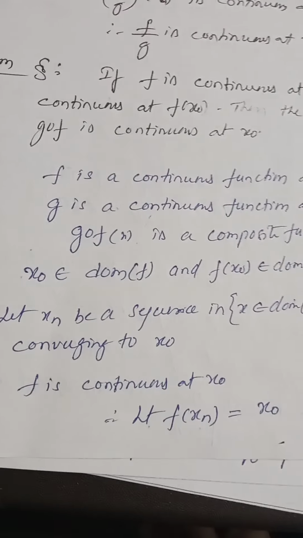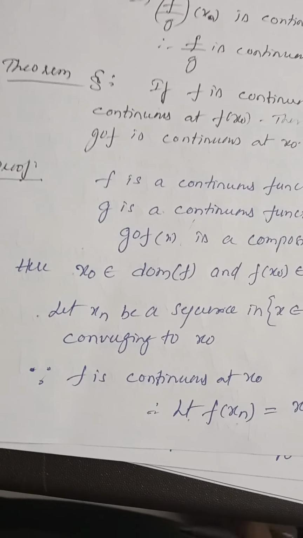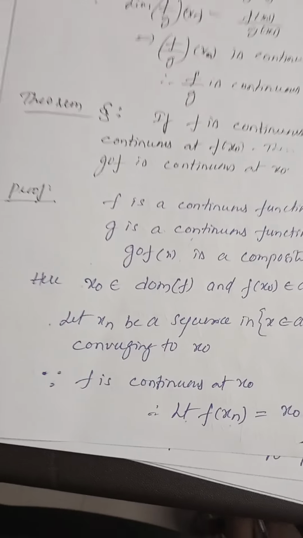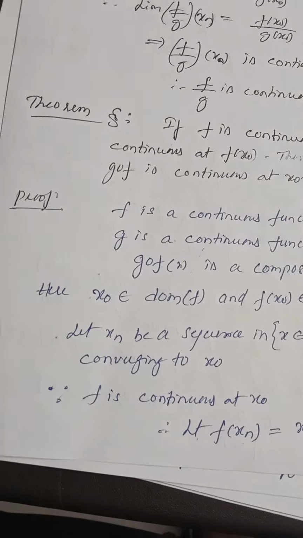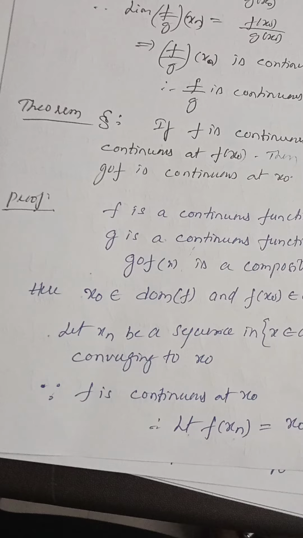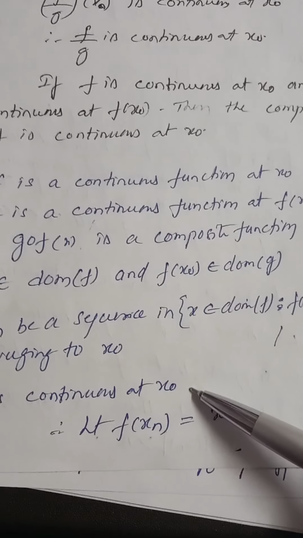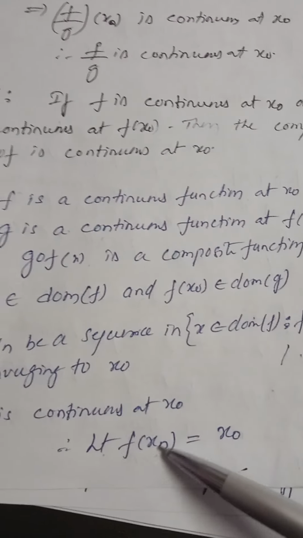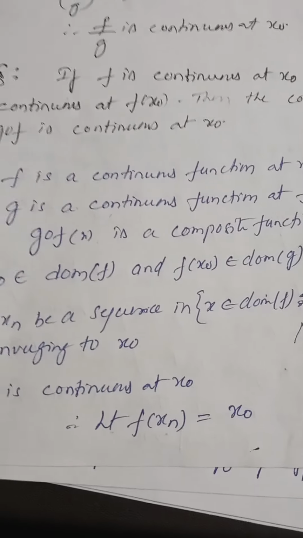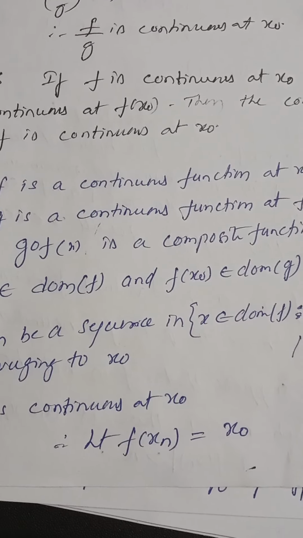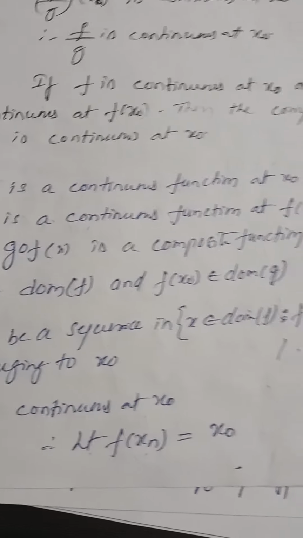We know that every continuous function is convergent. That means there is a sequence of f which is convergent to a number. Say that number is x naught here. Since f of x is continuous at x naught, the limit exists and the limit value is equal to x naught. That means therefore limit of f of xn is equal to x naught, limit of f of xn where n tends to infinity.